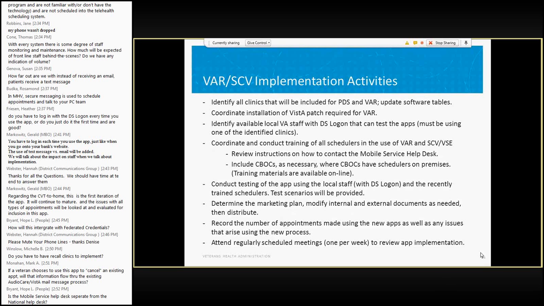Well, you can request an appointment if you don't have a PAC team, but we don't know how many people are going to do that. We don't have a clue. We'll find out. The only way we're going to protect ourselves is to make sure that we don't tell everybody at a particular VAMC that they're able to use this. We have to roll it out one step at a time. And the people who can best make that decision are the people who are there at the local VAMC.